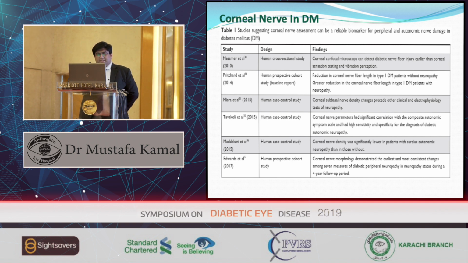In another study, Richard et al. said that a reduction in corneal nerve fiber length in type 1 diabetes without neuropathy can be diagnosed on confocal microscopy, with a greater reduction in corneal nerve fiber length in type 1 diabetic patients with neuropathy. Corneal subbasal nerve density changes can be predicted from corneal nerve parameters: corneal nerve density and corneal nerve morphology. The first important sign to look for on corneal confocal microscopy is a change in the size of normal corneal nerves. They start shrinking. This is the first important sign to see in diabetic patients.